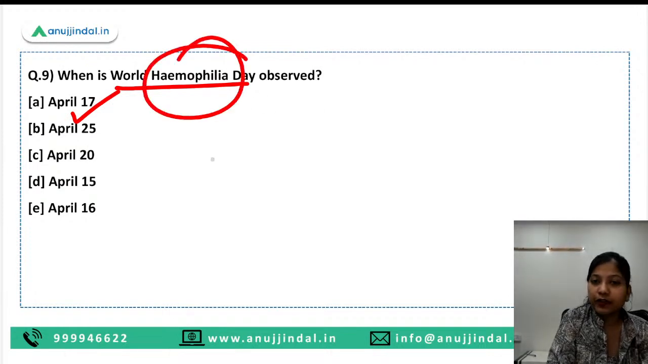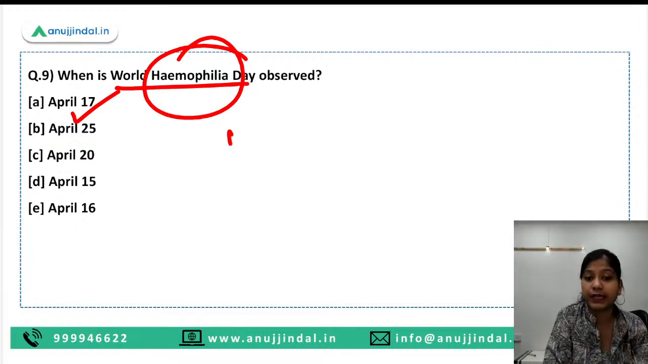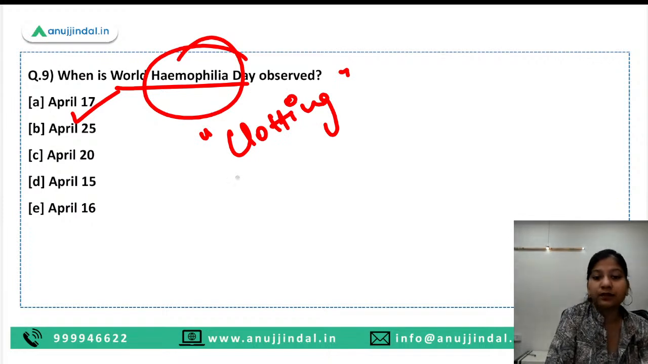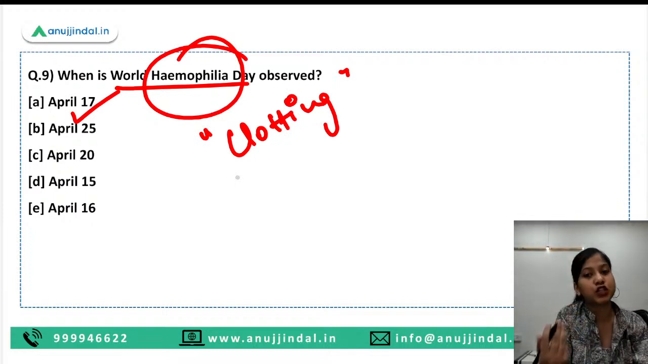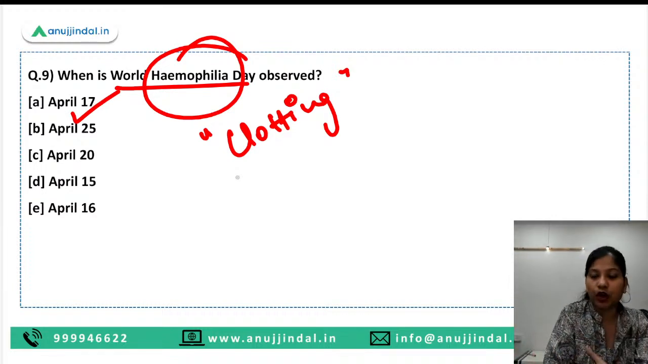Now guys, what is hemophilia? It is basically a disease which prevents the blood from clotting. Okay, so if clotting is not there in the blood, then what will happen? If you get even a smallest cut, then your bleeding would not stop and you might die of bleeding if you have hemophilia. So that is the meaning of this disease.